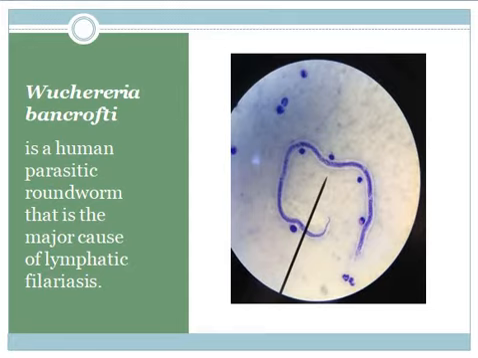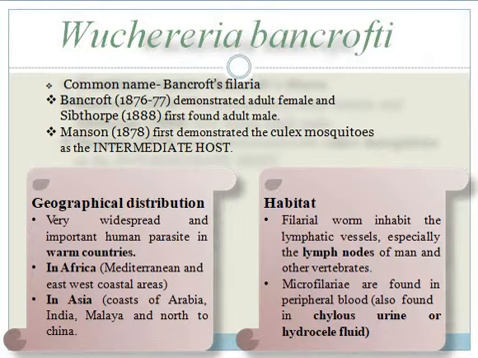Wuchereria bancrofti is a human parasitic roundworm that is the major cause of lymphatic filariasis. Wuchereria bancrofti was first demonstrated in 1876. Its first adult female was demonstrated by Bancroft, hence its name bancrofti. Its first male was described in 1888. Its first intermediate host, the Culex mosquito, was described in 1878.